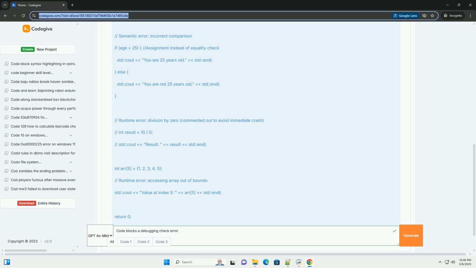4. Reproduce the error. Make sure you can consistently reproduce the error before you start debugging. 5. Isolate the problem. Try to narrow down the location of the error as much as possible. Comment out sections of code to see if the error still occurs. 6. Take breaks. If you're stuck on a difficult bug, take a break and come back to it later with fresh eyes. Sometimes, a fresh perspective is all you need.